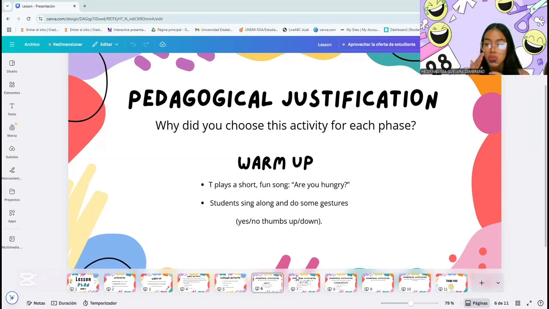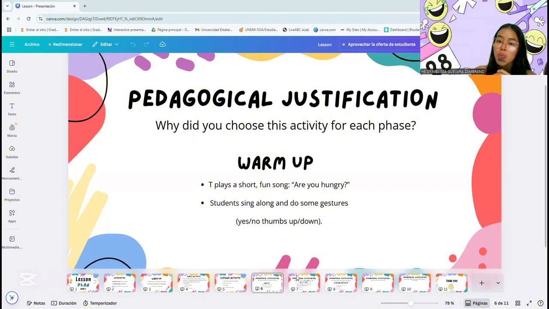First of all, I would like to say that when we create a lesson plan, we have to include different types of activities according to the target or level of the students in order to develop their skills in a good way. For that reason, we decided to choose this activity in our warm-up, because this type of activities like songs, games, etc. help students to understand the class, and also it is a good way to motivate our students to continue learning the topic.